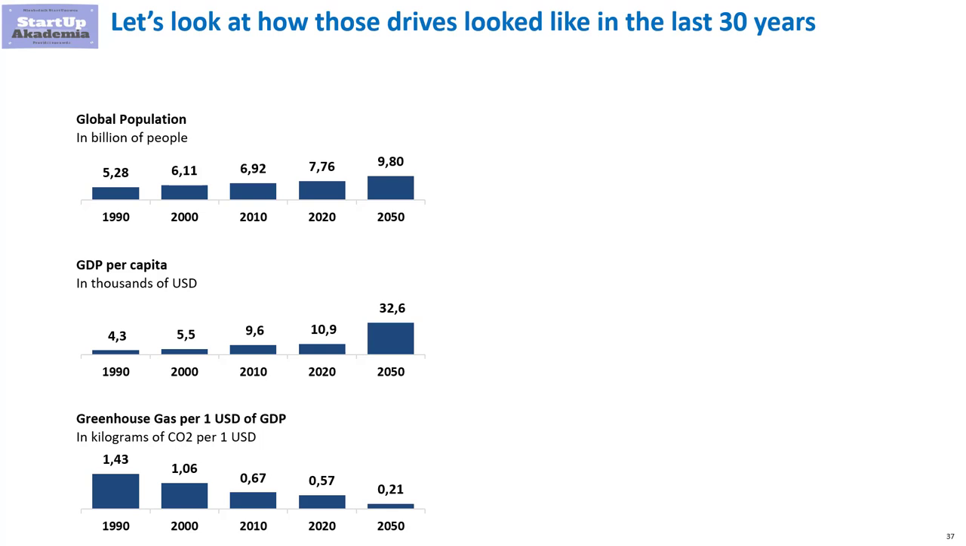In 1990, to produce $1 of the gross domestic product, we would emit 1.4 kilograms of carbon dioxide. In 2020, this metric was 3 times smaller. Using the current trend, we have a chance of reaching only 200 grams of carbon dioxide per $1 in 2050.